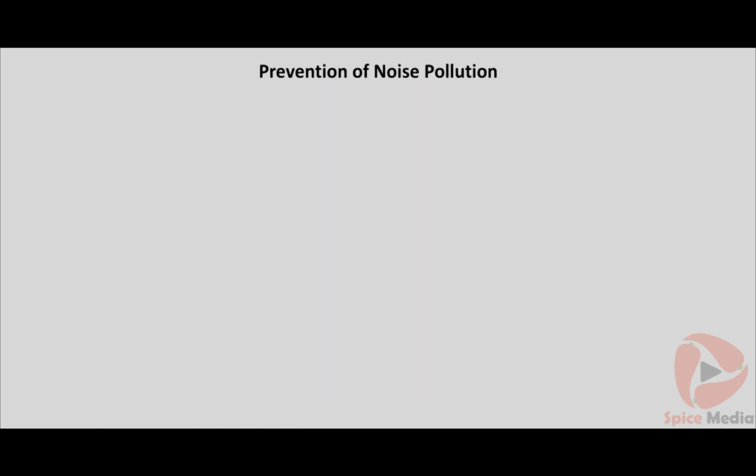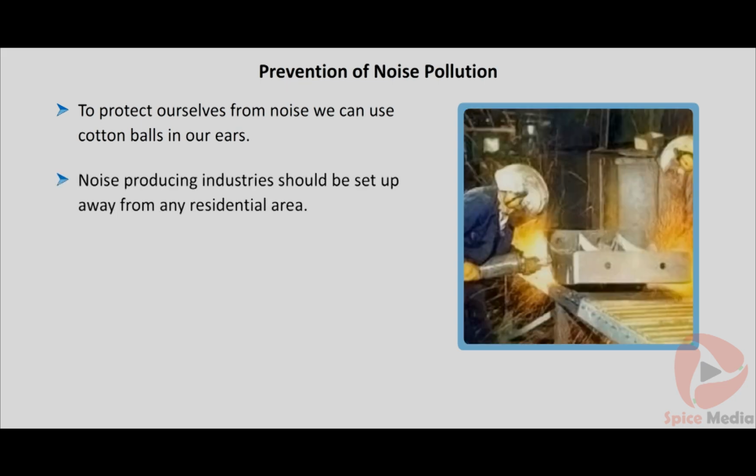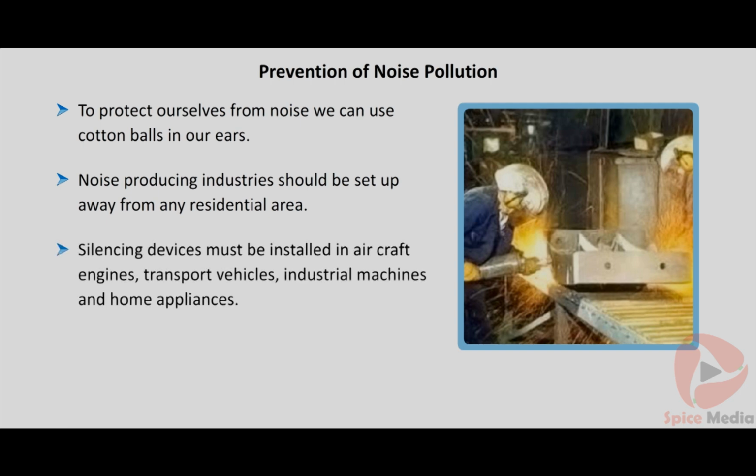Now, we will see the prevention techniques of noise pollution. We can control the sources of noise by the following methods. To protect ourselves from noise, we can use cotton balls in our ears. Noise-producing industries should be set up away from any residential area. Silencing devices must be installed in aircraft engines, transport vehicles, industrial machines, and home appliances.